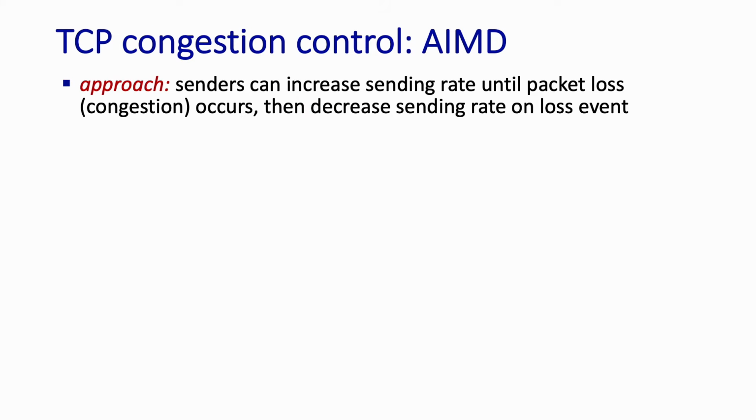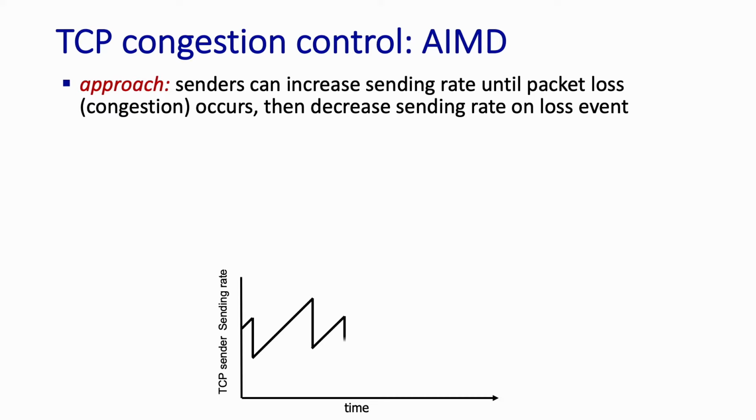This increase-decrease approach gives rise to a kind of sawtooth behavior, as shown here, which plots the TCP's sending rate here on the y-axis as a function of time. The sending rate increases until a loss event, then decreases, then increases again over time, then decreases at the next loss event, and so on.